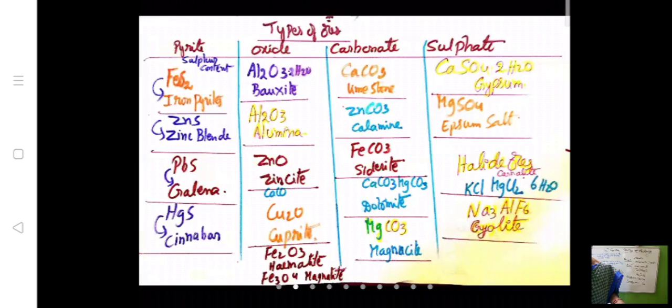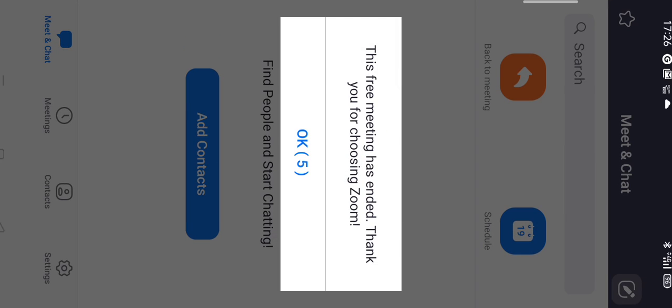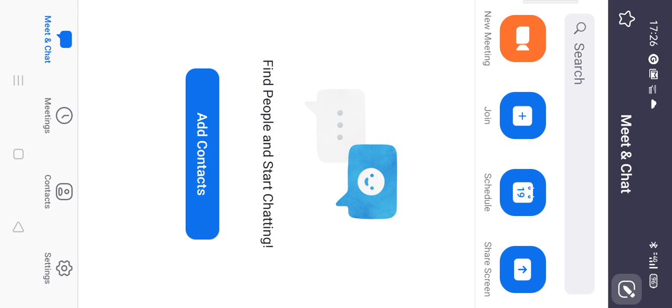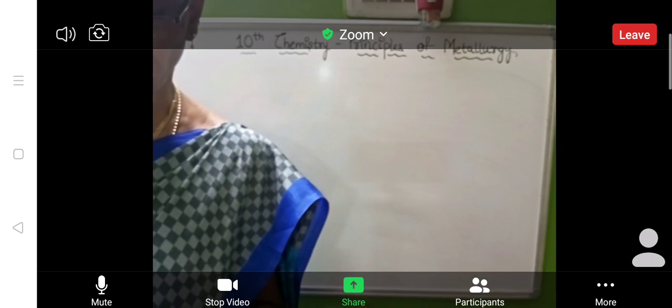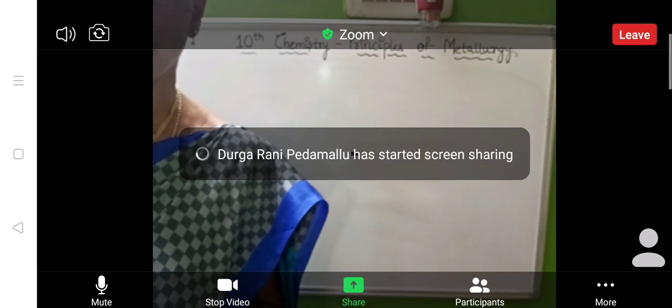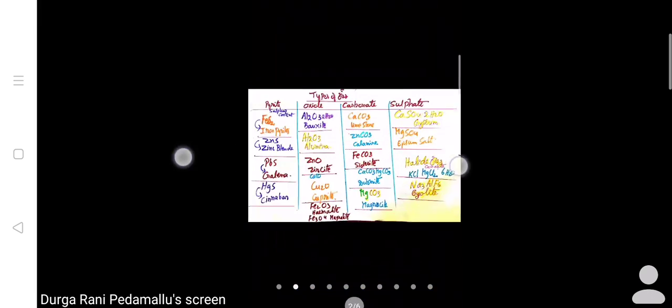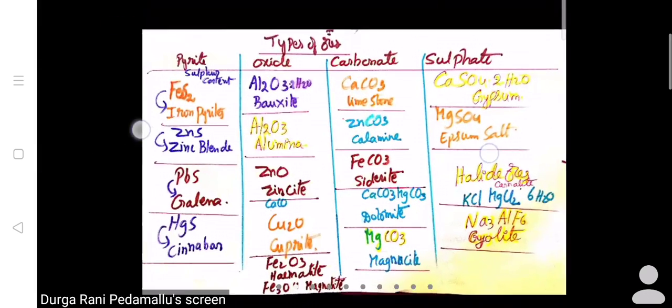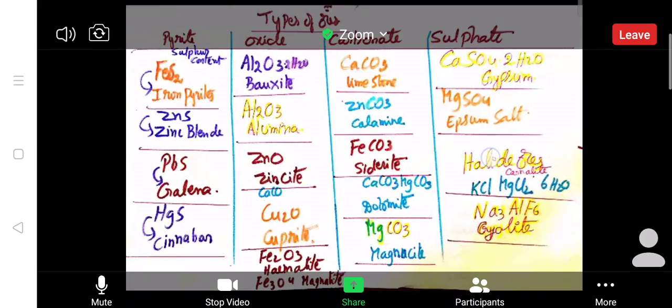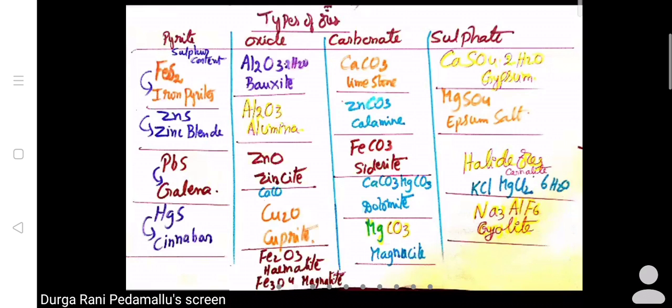How many ores are there altogether for iron? Tell me. Yes, FeS2, in that also iron is there. So altogether, regarding iron, 3 ores are given. One is a sulfide ore, the rest of the 2 are oxide ores. Out of these 3, which ore are we using for the extraction of iron? Very good. Hematite ore only we are using.